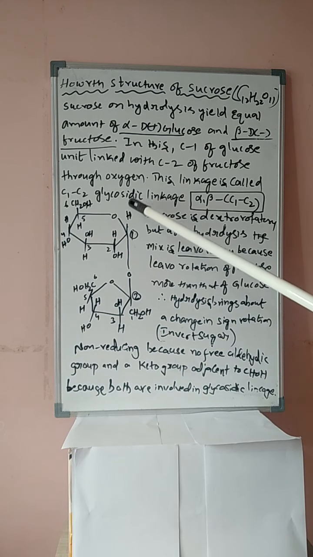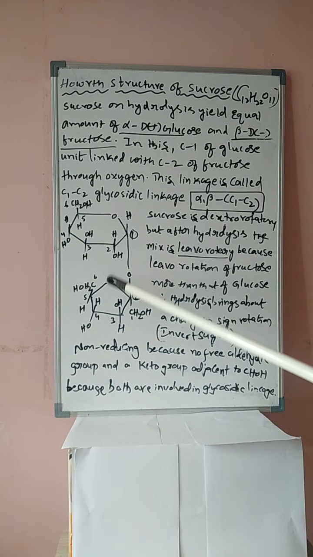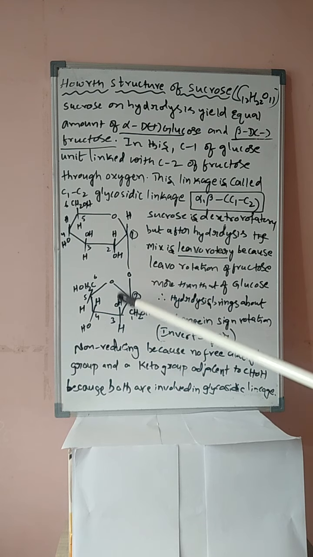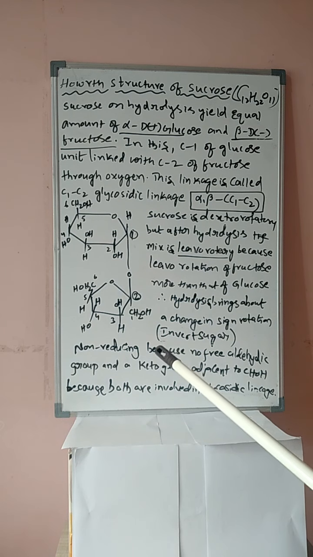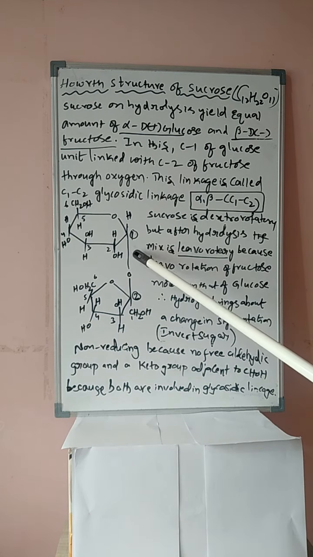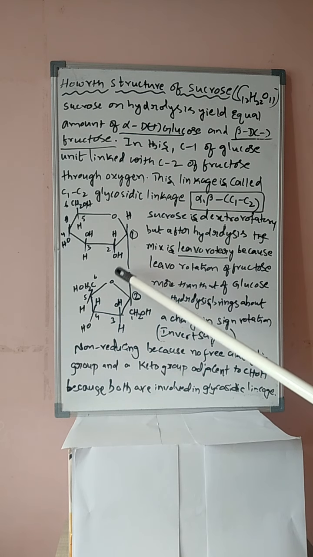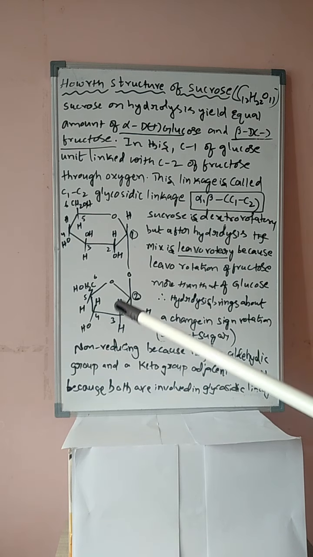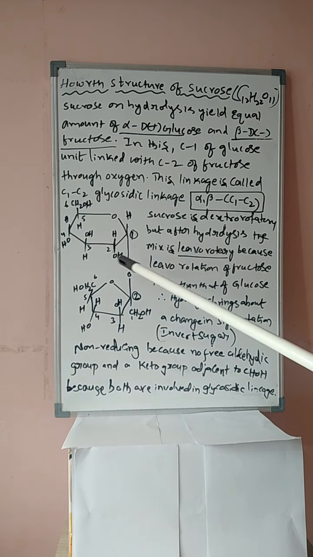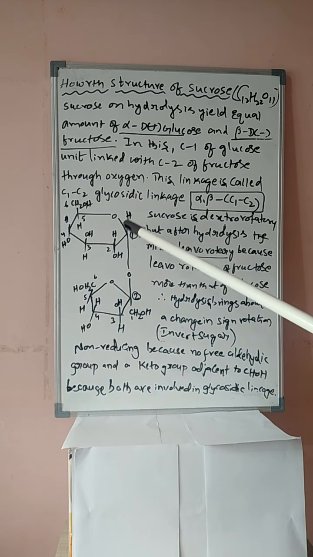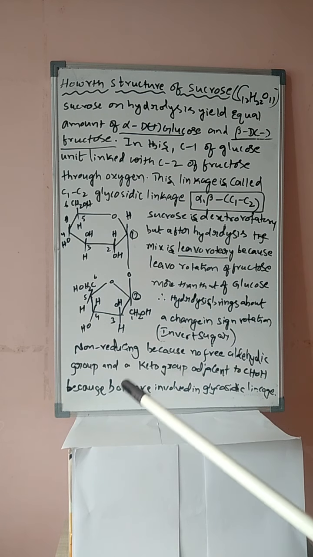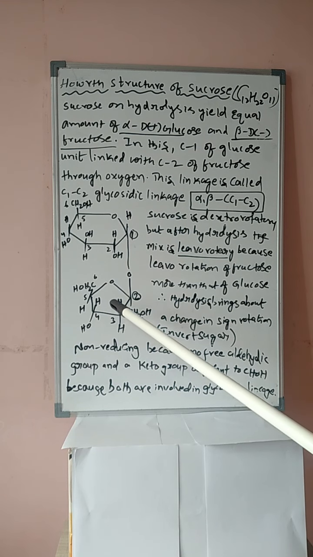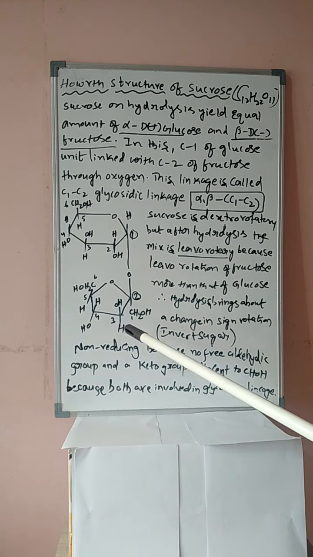Clear, students? H and OH is down. CH2OH and H. Clear, students? Right. Therefore, here OH, loss of water molecule will take place. Once again, students, the first one is the alpha D plus glucose or alpha D plus glucopyranose structure. The second one is beta D minus fructofuranose.